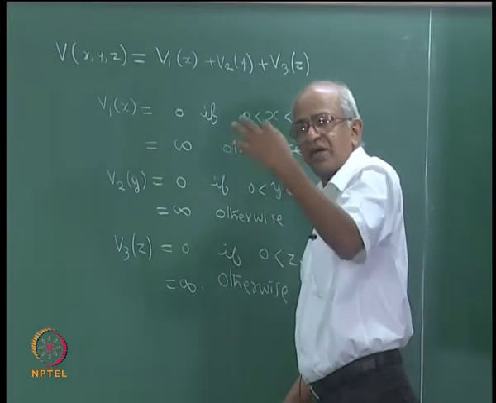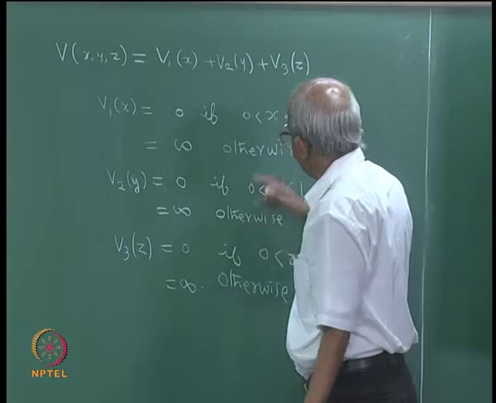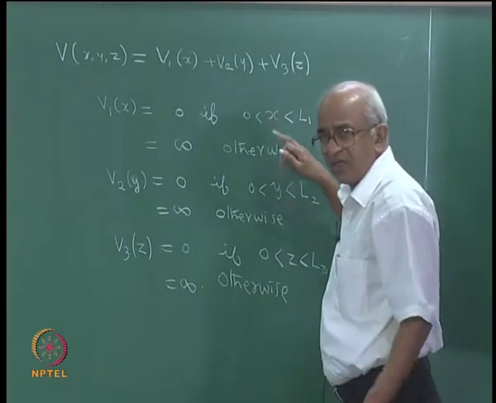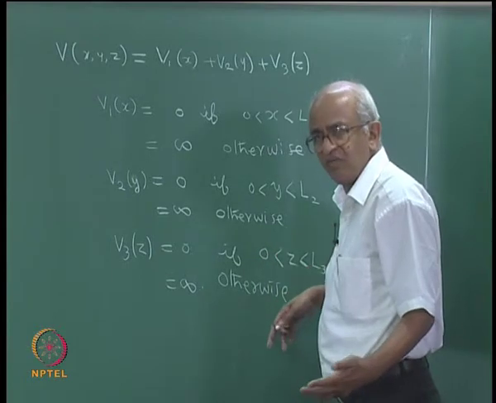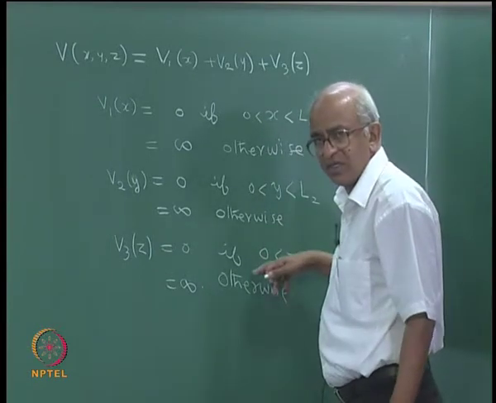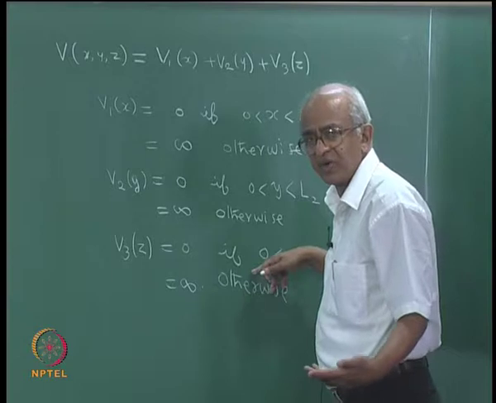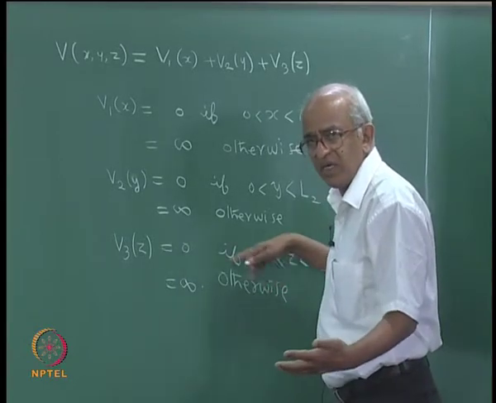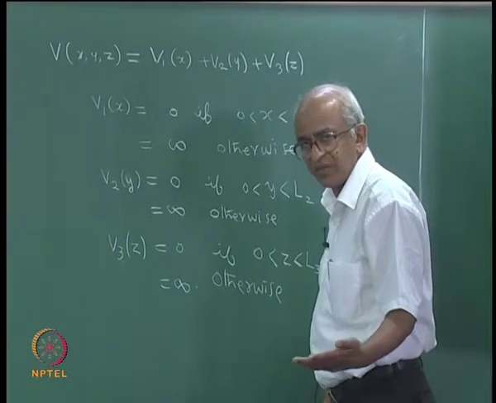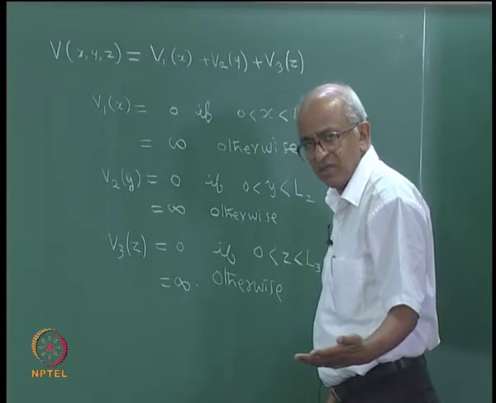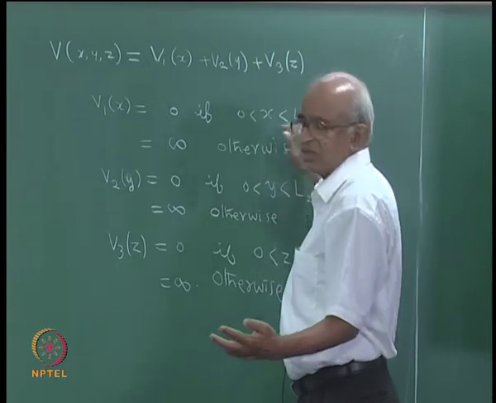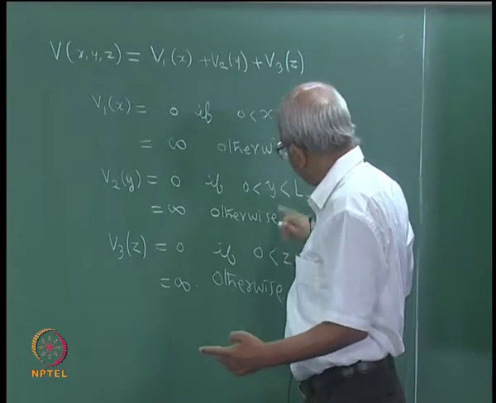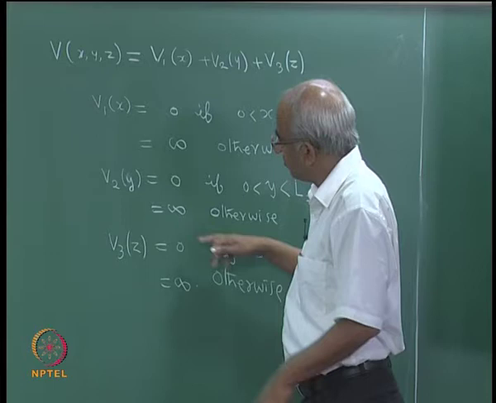But suppose the particle is outside the box, then at least one of these variables x, y or z will not satisfy this condition, and then the corresponding V will be infinity, right. Just to illustrate, suppose x is not in this range, but y and z are in that range, then what will happen?